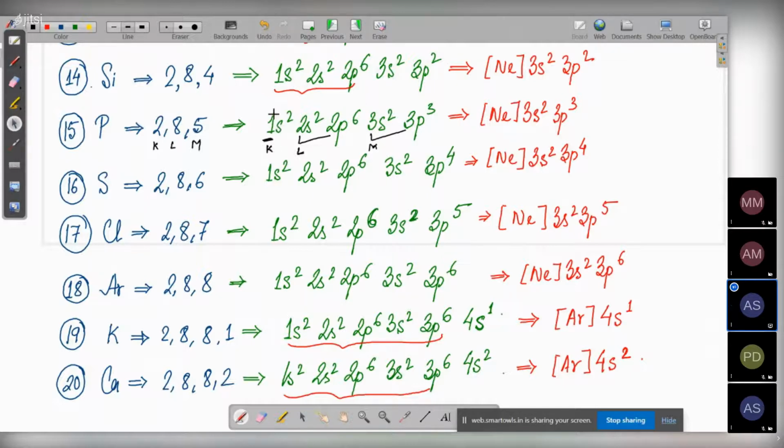And you see, the first shell has 2 electrons. The second shell, that is 2s and 2p, combined has 8 electrons. That also we have seen, 2, 8, 5. The third shell has a combined 5 electrons, and that is also seen according to Bohr's theory. So somewhere down the line, Bohr's theory was correct to some extent. That is why Bohr's theory is still taught to this day. Okay.